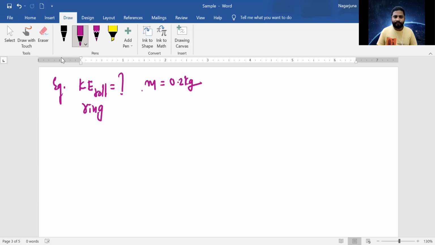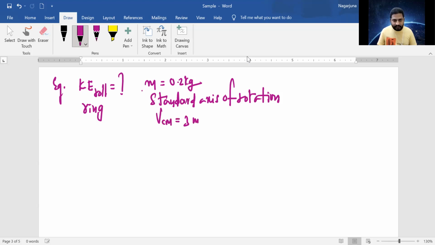It's a standard axis of rotation. Now the velocity of the center of mass is given as 3 meters per second.